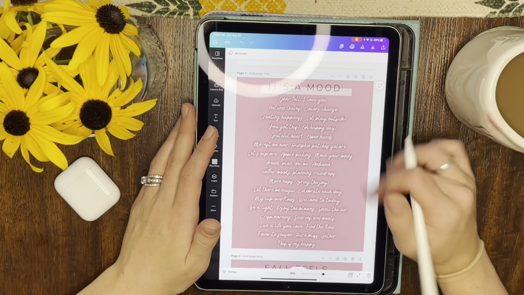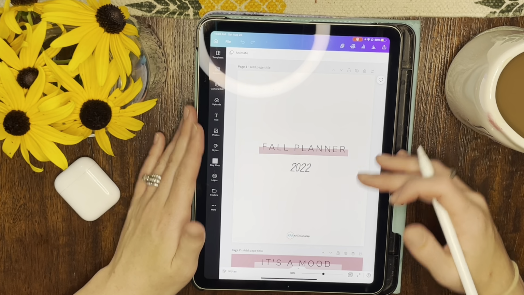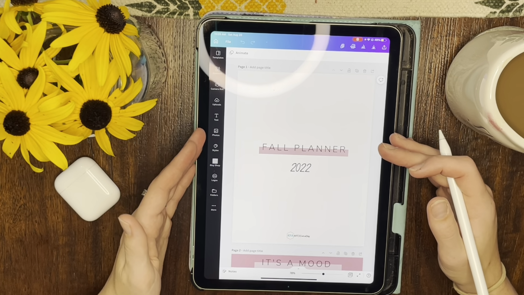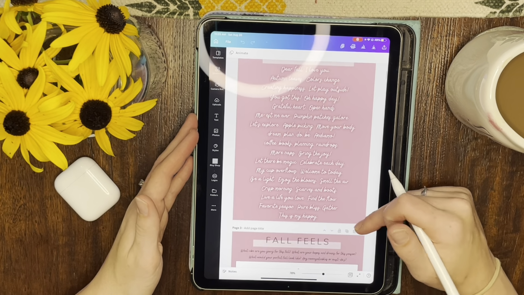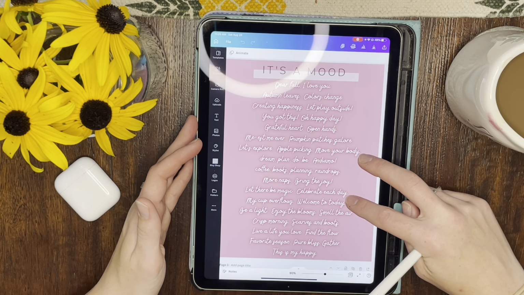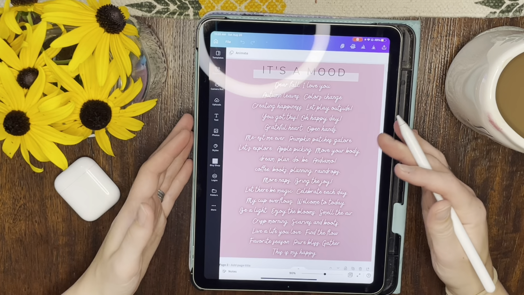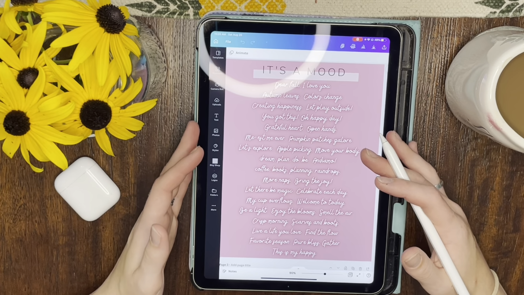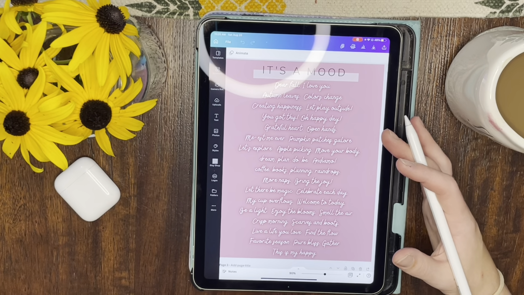So I love using the app Canva, and what I like to do is kind of come up with my own ideas in terms of what do I want it to be like? What do I want it to feel like? And honestly, I created this spread first. It was a different color and it was kind of more of a brain dump, but I just thought to myself, fall feels like a mood. It's a vibe, right? Fall is like a whole thing. Your spirit is just different in fall, at least mine is.